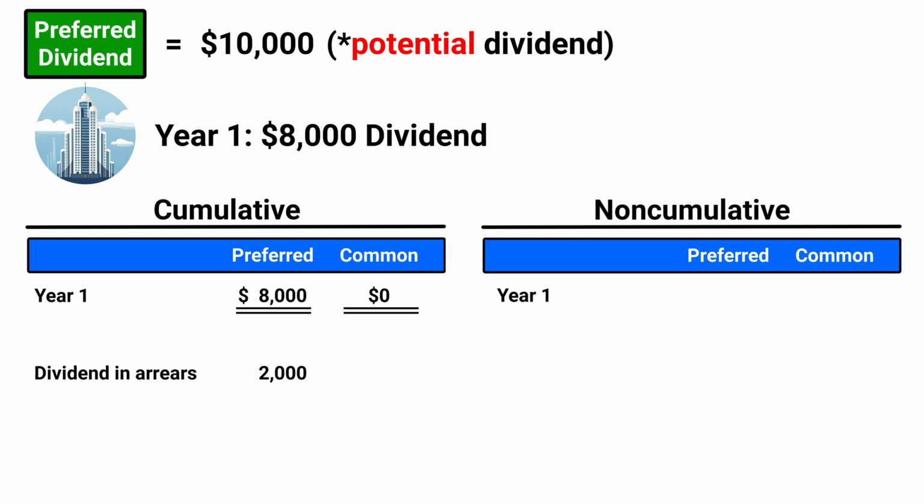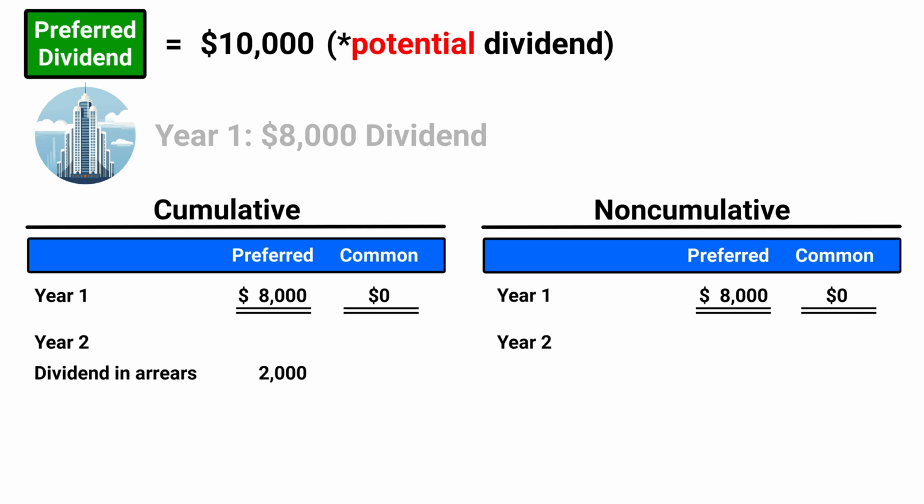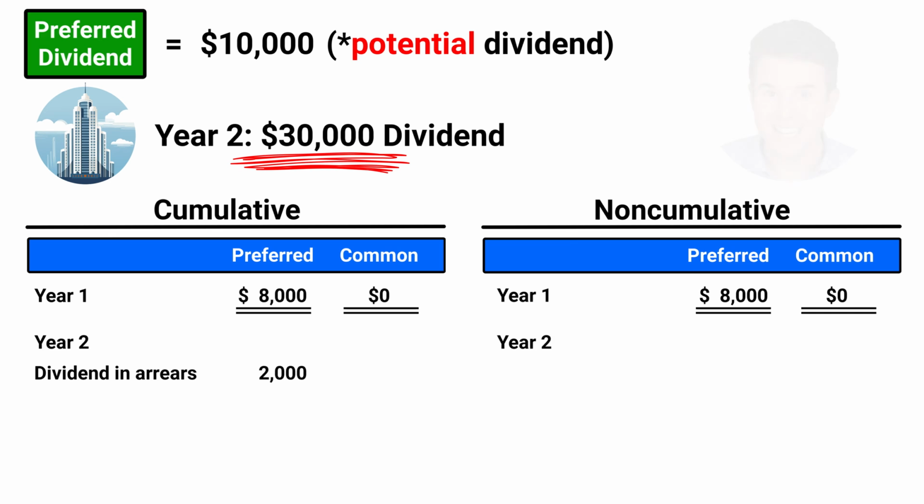Alternatively, if the preferred stock was non-cumulative, preferred stockholders would still be paid $8,000 and the common stockholders would get zero. However, the difference is that non-cumulative preferred stockholders would not have any dividends in arrears. This will come into play in year two. So now, let's say in year two, the directors declare a dividend of $30,000.